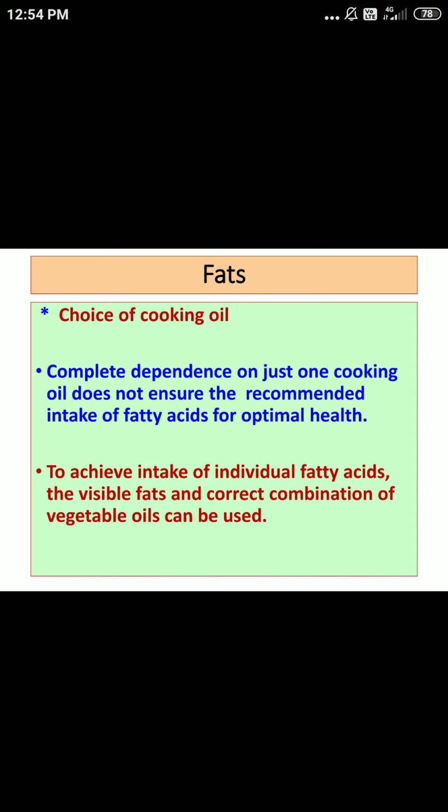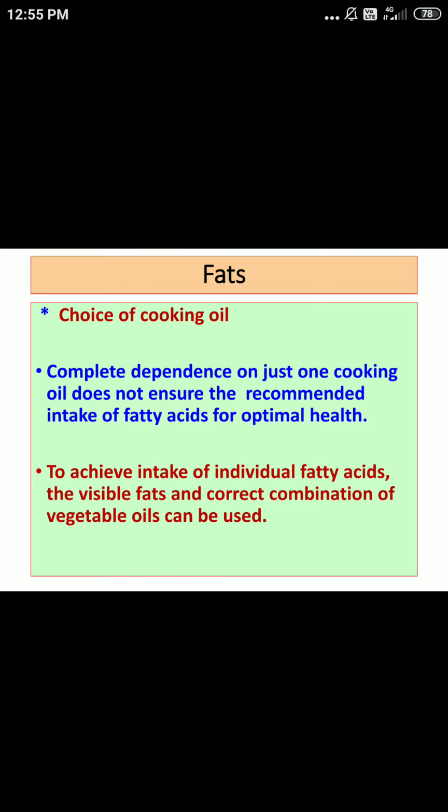Regarding choice of cooking oil, complete dependence on just one cooking oil does not ensure the recommended intake of fatty acids for optimal health.